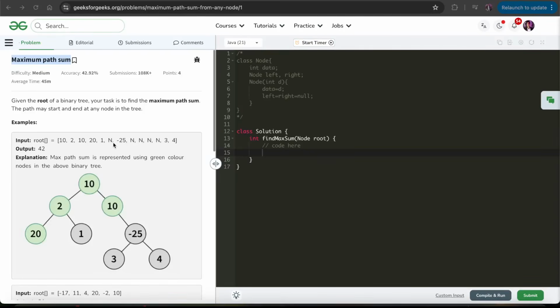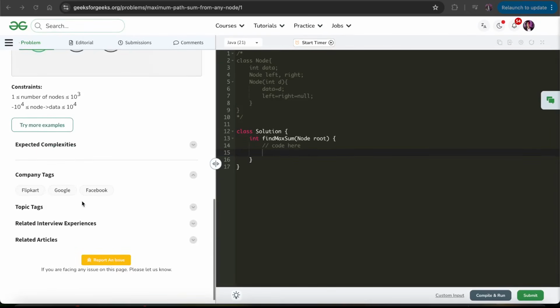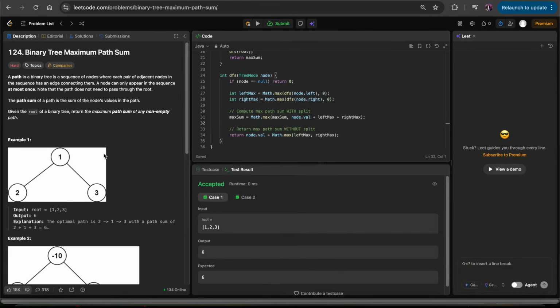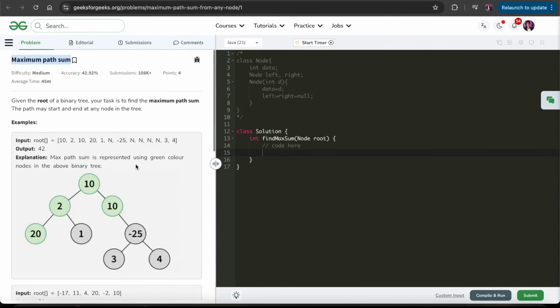Today's question of the day is maximum path sum. We've been given a root of a binary tree. We need to find the maximum path sum, and the path may start and end at any node in the tree. This question has been asked in big companies, Flipkart, Google, and Facebook. The same question is on the Leetcode platform as binary tree maximum path sum, in the hard category. So let us see how we can solve this one, and let's get started.